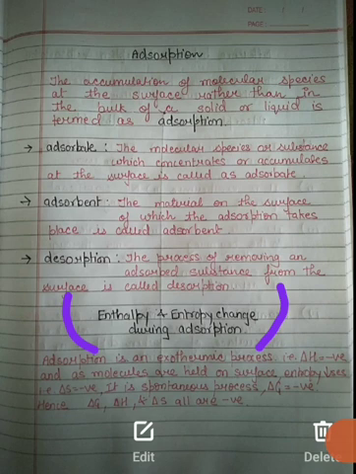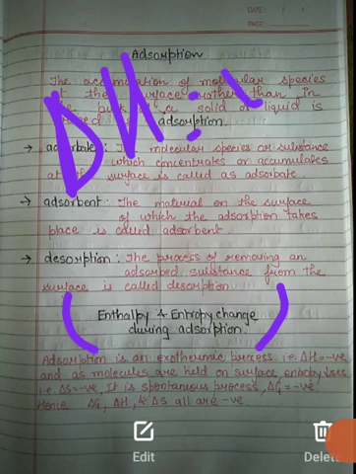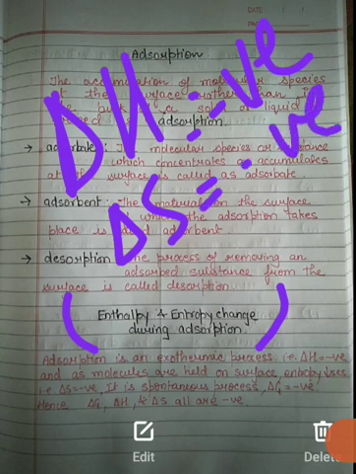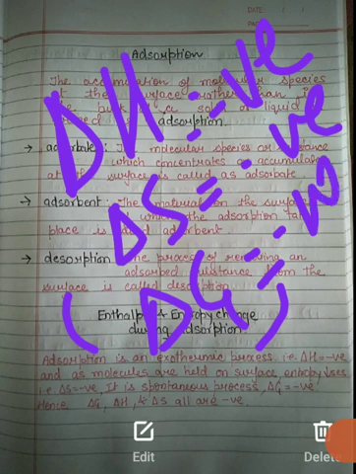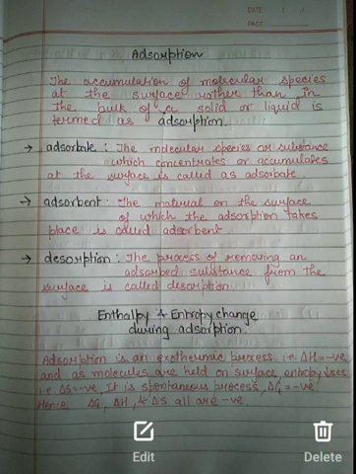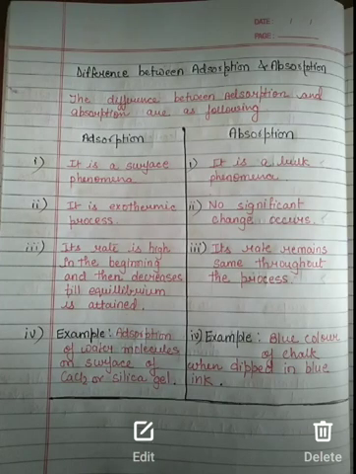That is, for adsorption, delta H will be negative, delta S will also be negative, and delta G will also be negative. Okay, so this is about the adsorption process.